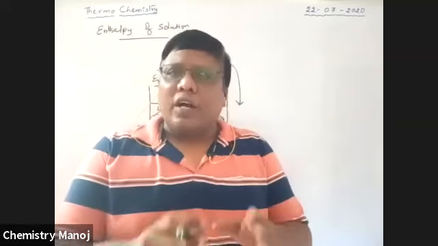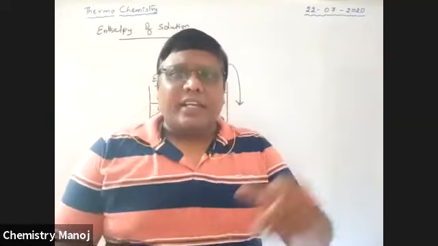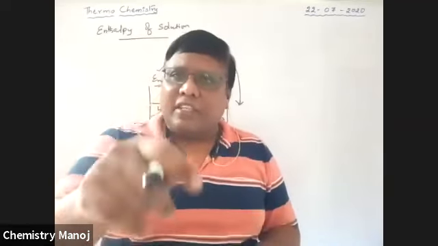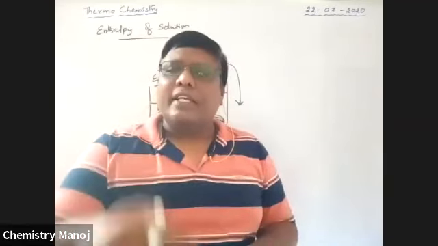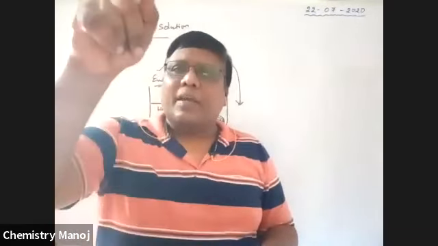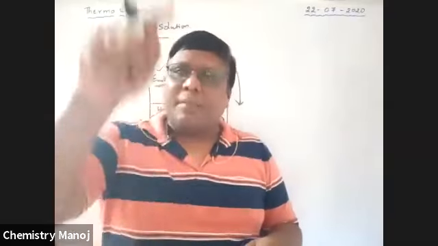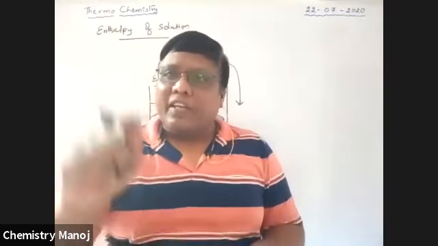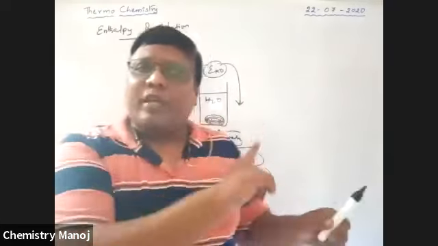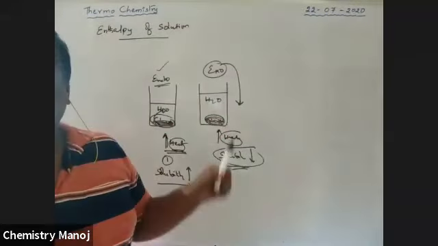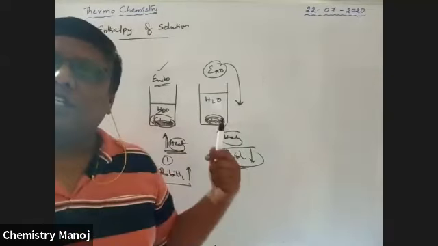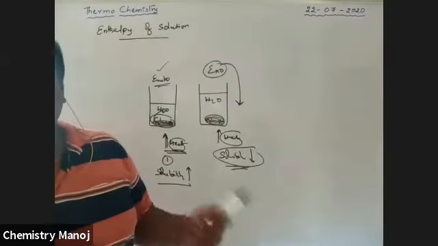We can't say directly. Is it an exothermic or endothermic process for the making of solution? If exothermic, increasing the temperature decreases the solubility. If endothermic, increasing the temperature increases the solubility. So this is the way to express the enthalpy of solution, which may be released energy or absorbed energy.